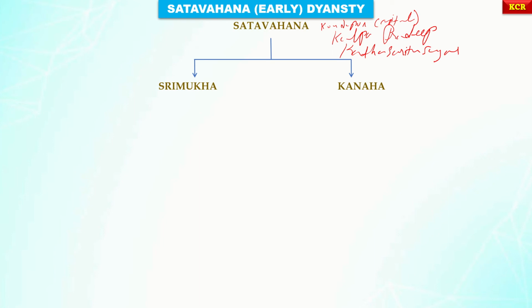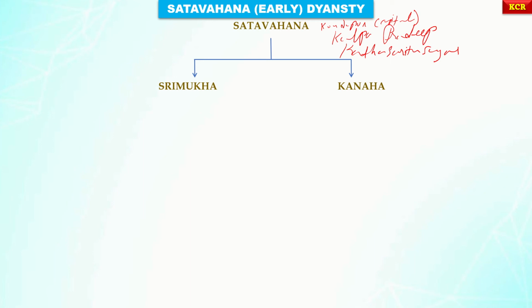In recently discovered Satavahana coins at Kotalingala, the legend of Srimukha was read as Siri Chimuka or Sata.